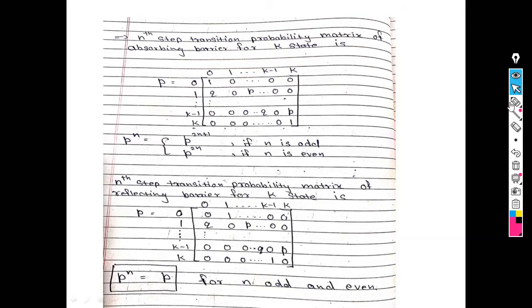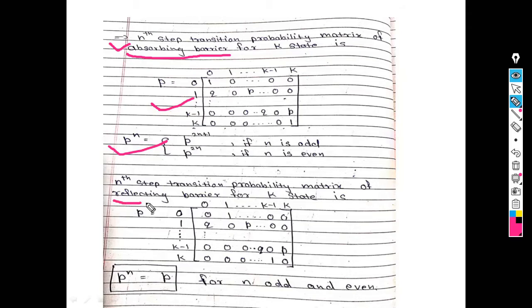So see here, I write in general the n-step transition probability matrix of the absorbing barrier. Now, absorbing barrier for k states. In general we define for k states. So this is my matrix, right? In general, it is written as P raised to n is P raised to 2n plus 1 if n is odd, and P raised to 2n if n is even.